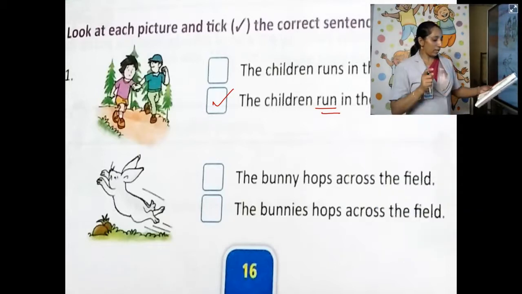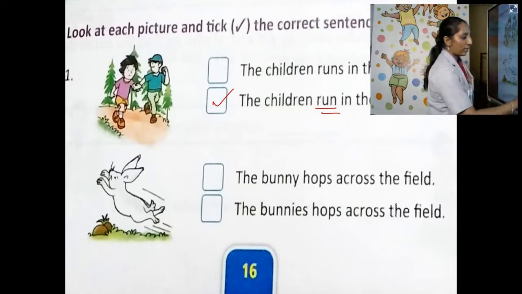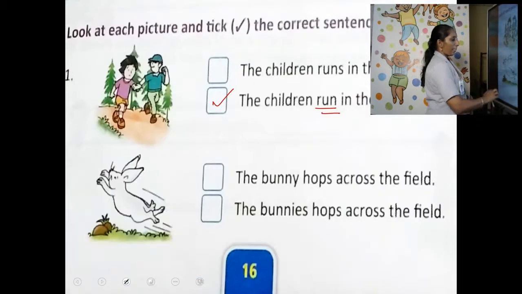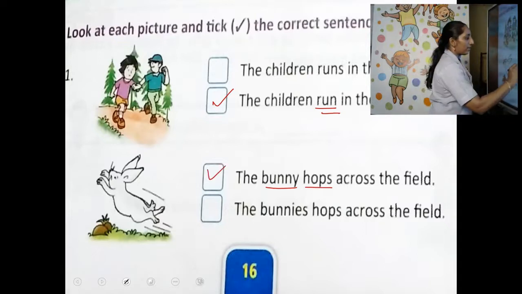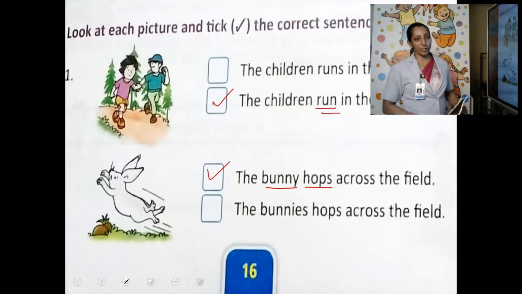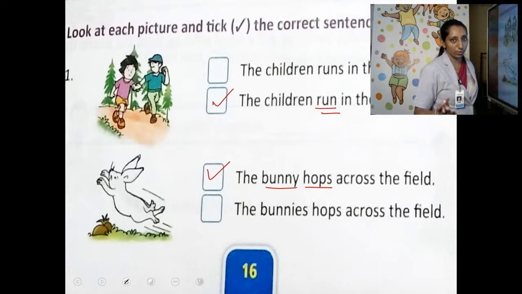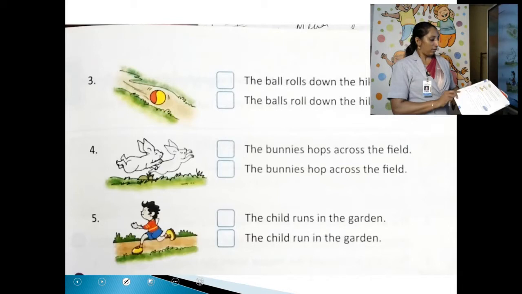Second sentence. The bunny hops across the field. The bunnies hops across the field. Here also the same rule. The bunny is singular. Here the bunnies is plural. Bunny hops, bunnies hops. Which is correct? Bunny is singular, hops is singular. So which is the correct sentence? First one. The bunny hops across the field. Here this is plural but this is singular. Can it go together? No. So that's why.